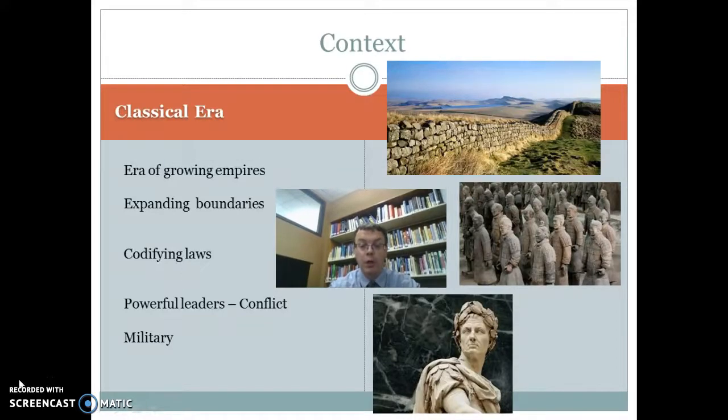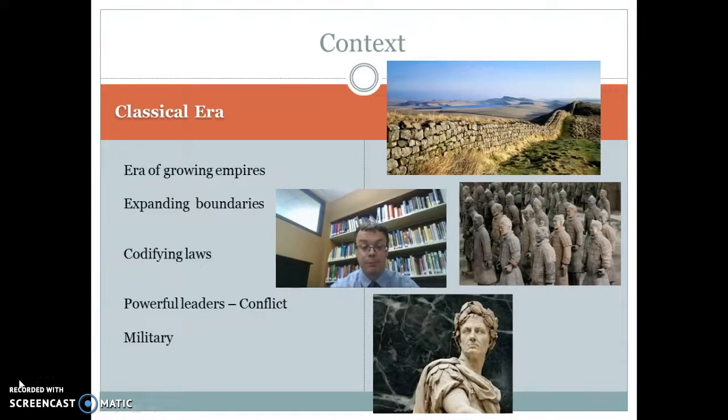We'll also see really powerful leaders. All right, so really powerful leaders, we see people like Julius Caesar and Augustus become very powerful in Rome as Rome eventually becomes an empire. And we see this one guy, Qin Shi Huangdi, makes these terracotta warriors you see over there. He's powerful enough to build all these terracotta warriors that eventually will be buried with him when he dies.